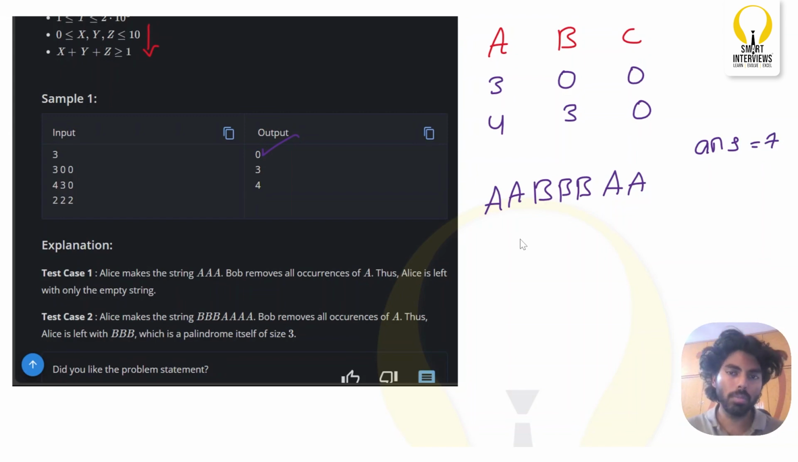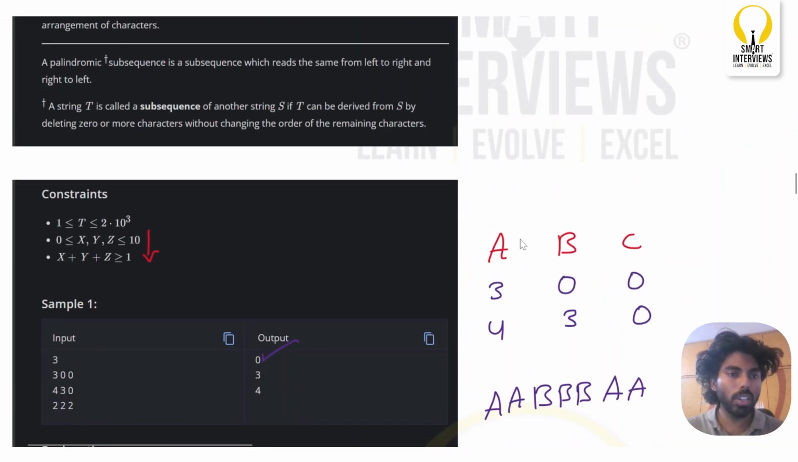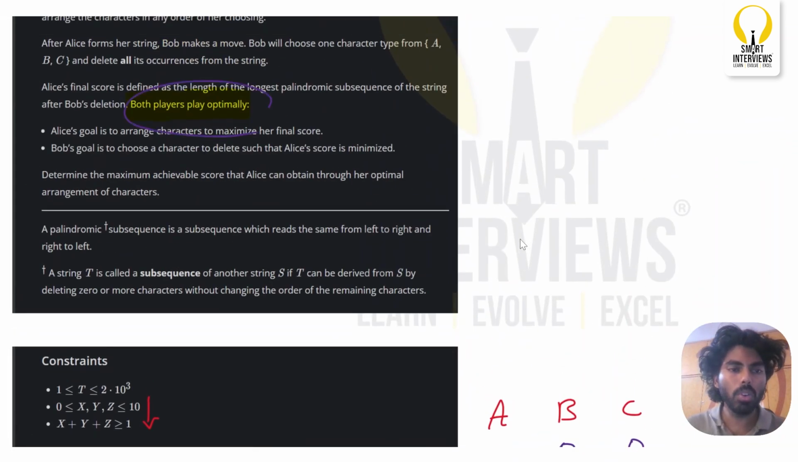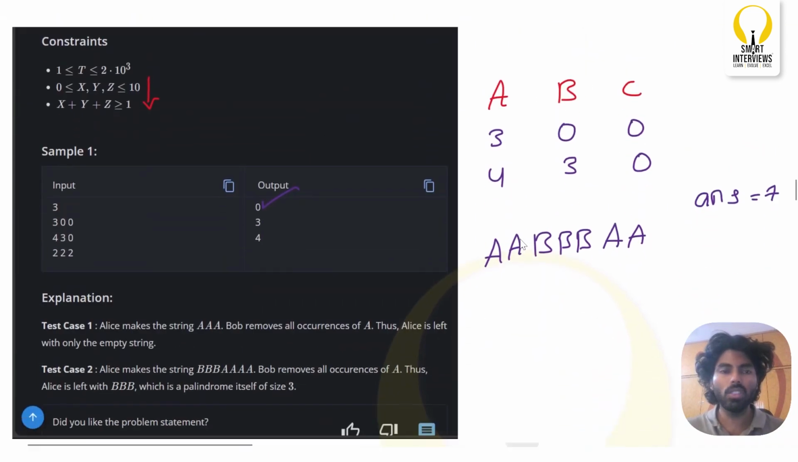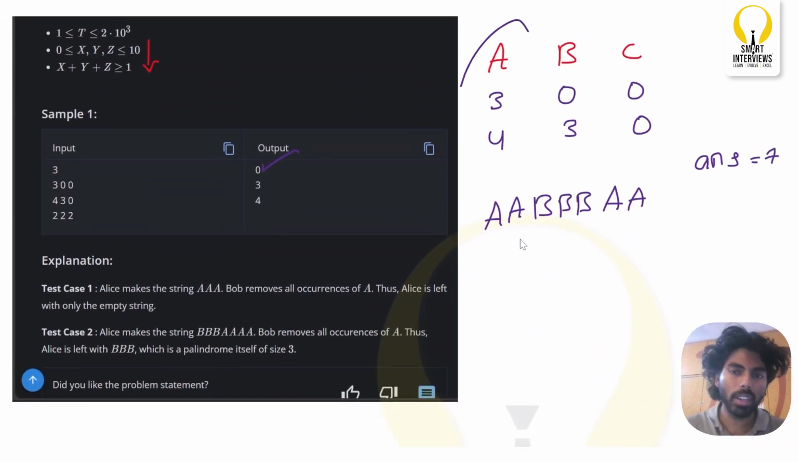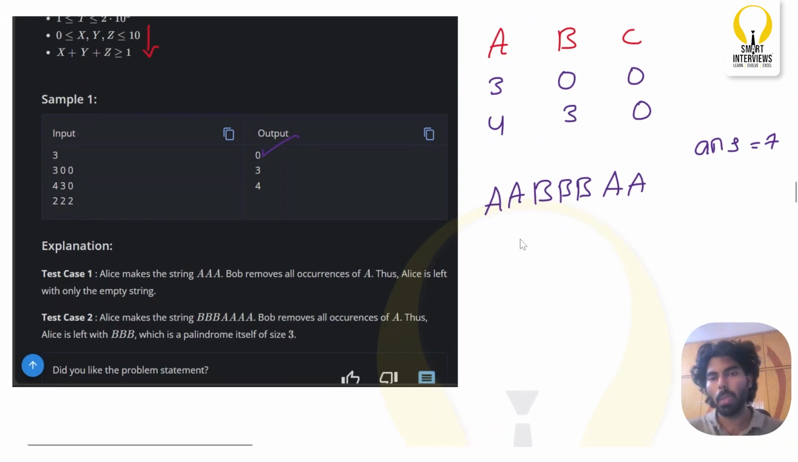But now it's Bob's turn. Bob will either delete all the occurrences of A, or delete all the occurrences of B. Can Bob delete all the occurrences of C? No, he can't, because there are no occurrences of C. But still, you need to understand that both the players will play optimally. This is the important point. It's not always that Bob is going to delete the highest occurrences.